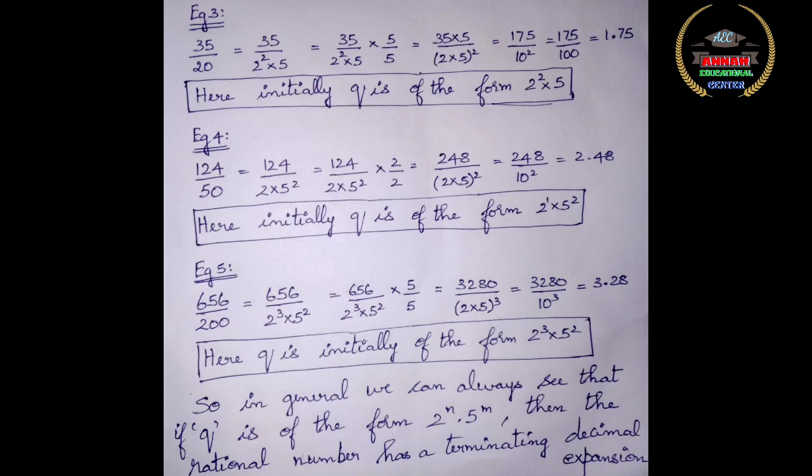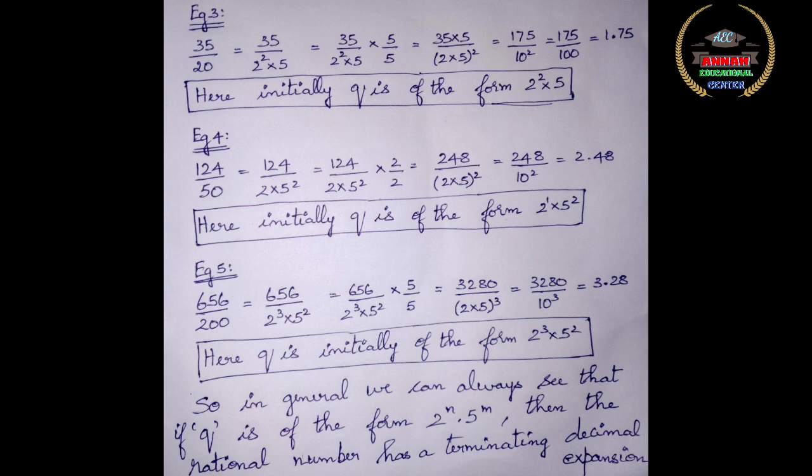When you consider example 3, I will take 35 by 20. 20 can be prime factorized as 2 squared into 5. So to make it whole, we are going to multiply and divide by 5. When you multiply and divide by 5, you will get 35 into 5 divided by 10 squared, that is 175 divided by 10 squared, which is 1.75. Here in this decimal expansion you can see that both powers of 2 and 5 are there. Power of 2 here is 2 and power of 5 is 1. It is having a terminating decimal expansion because there are only powers of 2 and 5. There should not be any other number as a factor in the denominator.